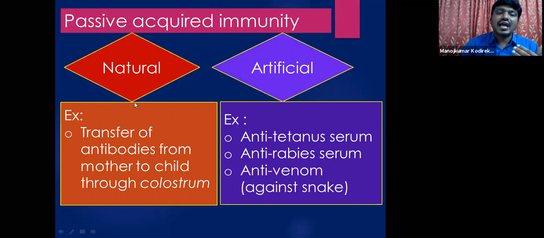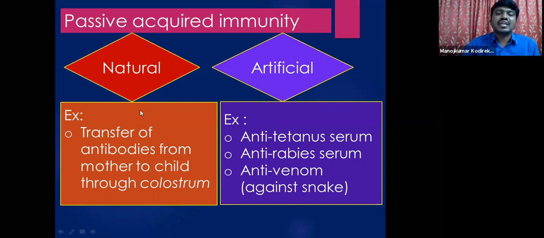So here in passive acquired immunity, our body does not produce antibodies, but simply the antibodies are transferred. The preformed antibodies are transferred into our body, either through a natural process or through an artificial process. If it occurs through a natural process, this is called natural passive. So naturally, the antibodies are transferred from a donor to a recipient. This is called natural passive acquired immunity. If it happens artificially, that is called artificial passive acquired immunity.